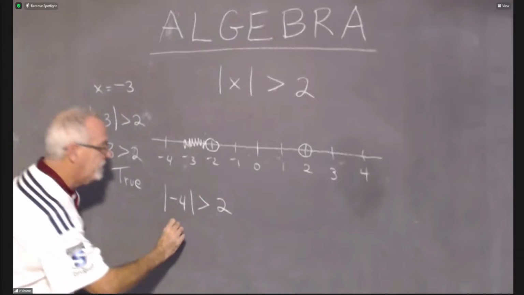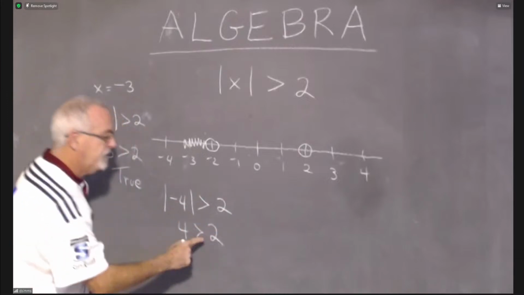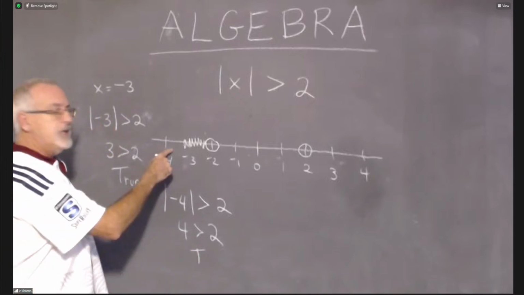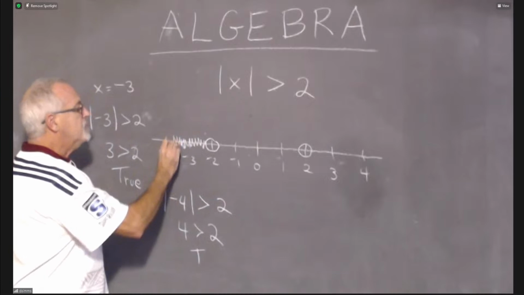The absolute value of -4 is +4, and +4 is greater than 2. It is true. I'll just put a T for true. That means -4 should be shaded. And this is making sense.